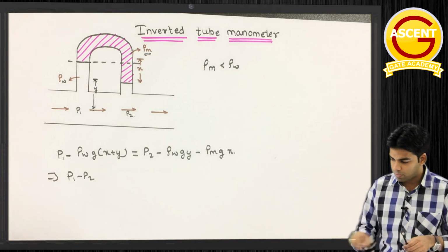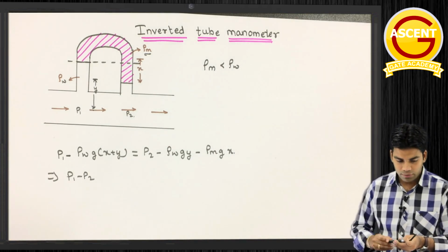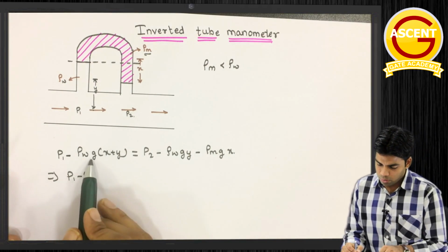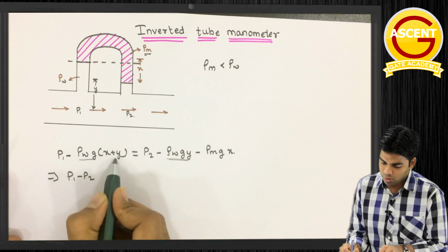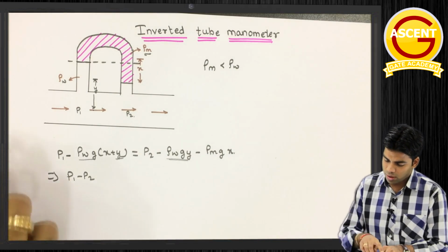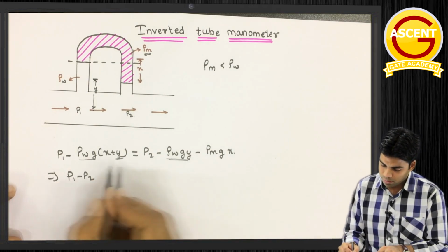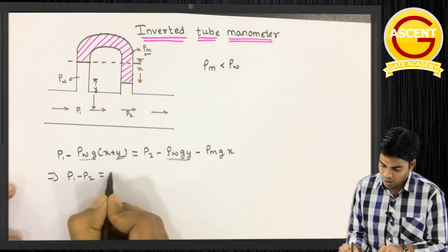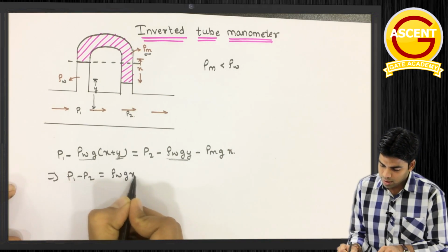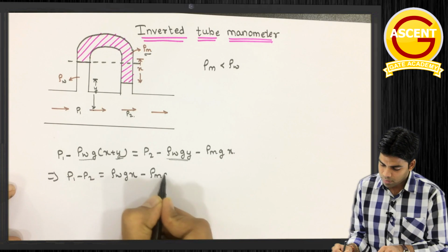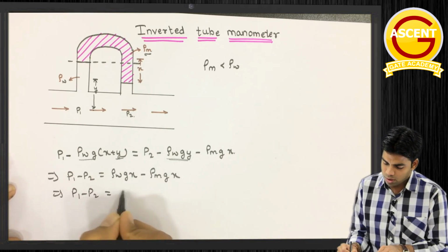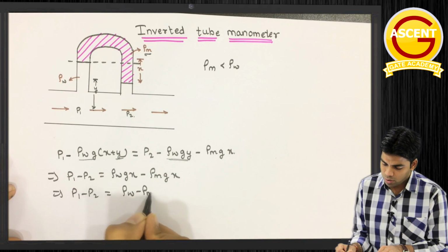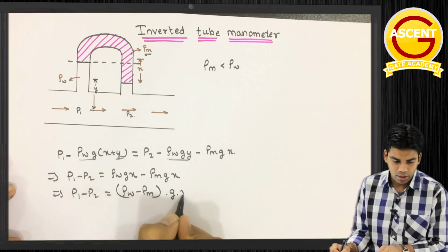Now what will be P1 minus P2 here? We have rho w g y on both sides, and this will get cancelled out. Finally we will have rho w g x minus rho m g x, or P1 minus P2 is equal to rho w minus rho m into g into x.